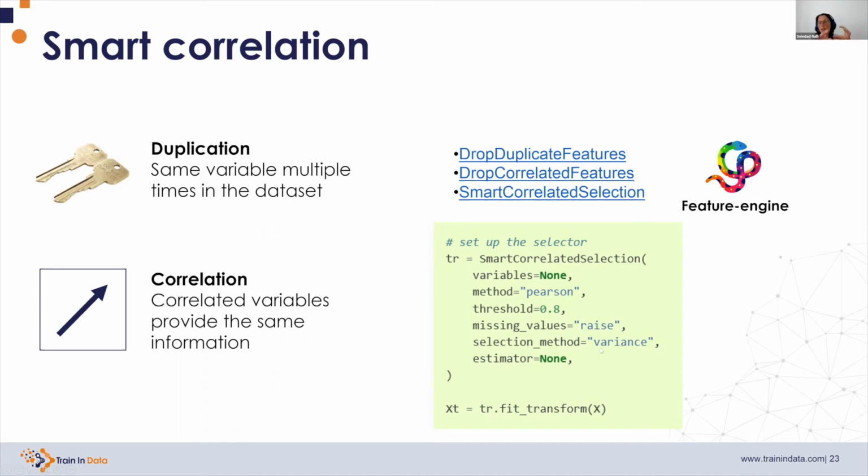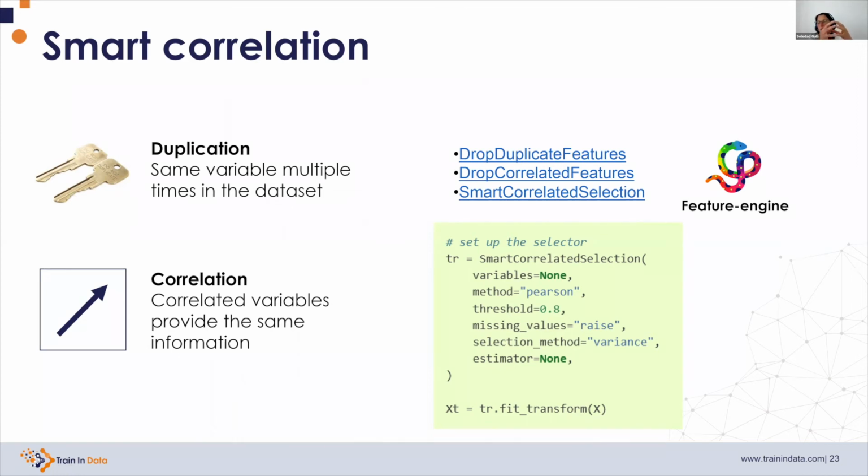So from the correlated group, let's say in our data set we have 5 features that are highly correlated. Which one of these 5 do I want to keep and which do I want to drop? One option is to keep the feature with the highest variance. So here in the selection method, we would pass variance. Another option would be to select the feature that has fewer missing values.